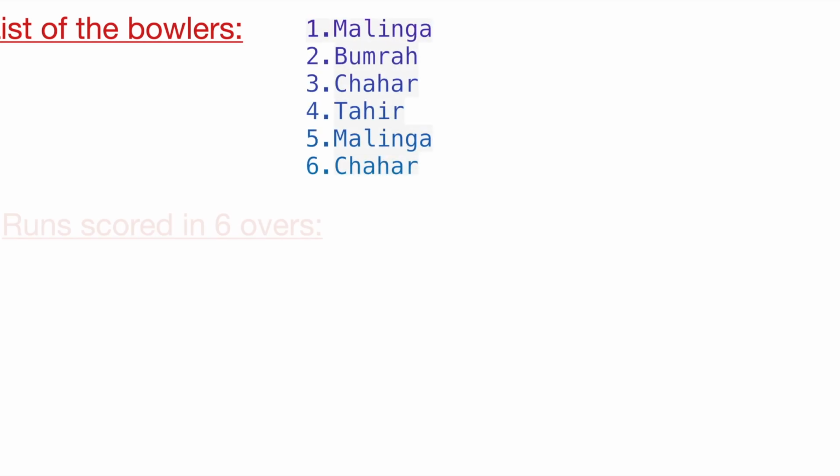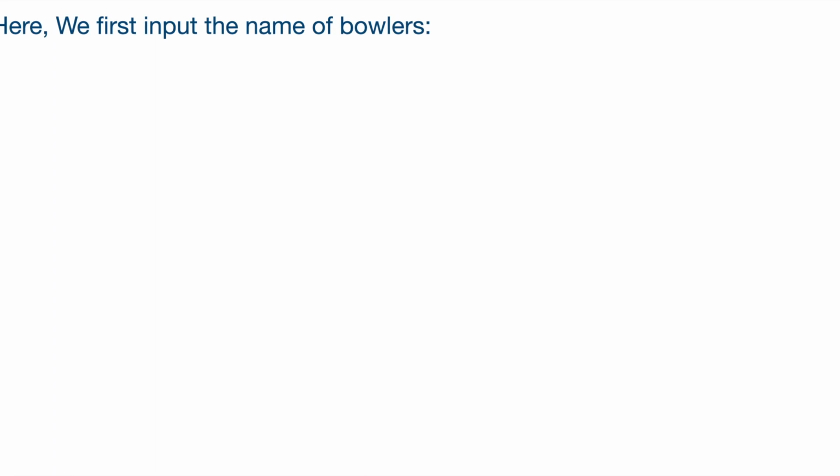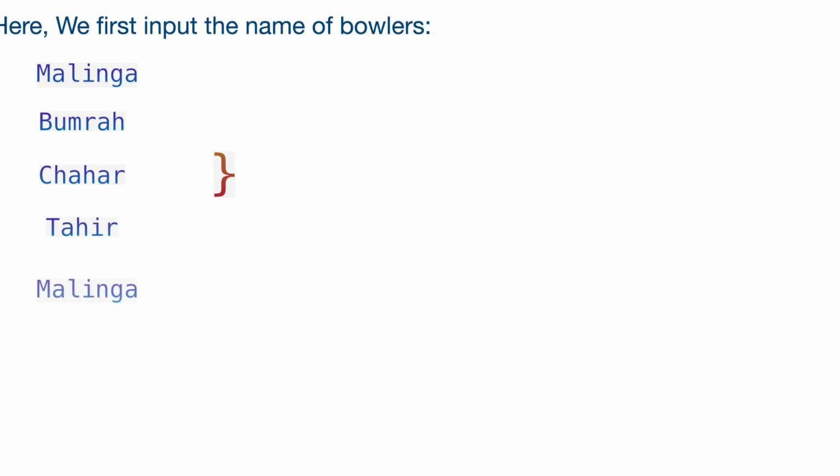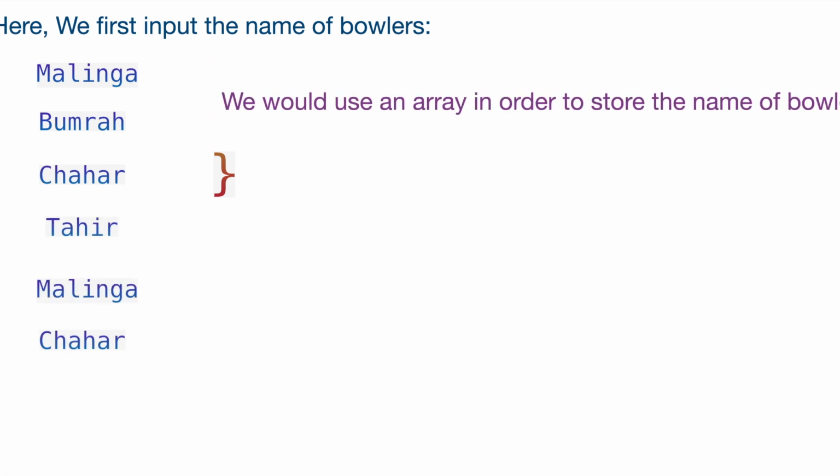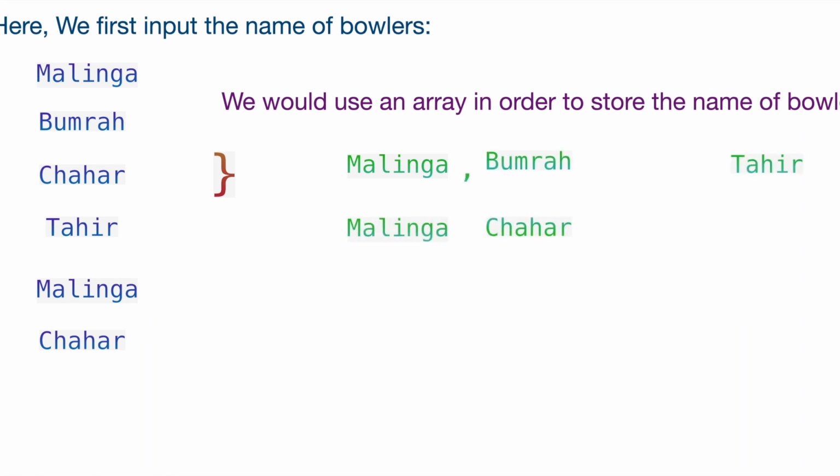Well, let's discuss the algorithm to solve this code. To begin with, the name of each player has been given one after another, and there are 6 lines in the input which consists of only the name of the bowlers. Thus, we declare a for loop in the range of 6 and we append the name of the bowlers each as an array element. And after we store the name of the bowlers, we have to store the runs scored in each ball in an over.